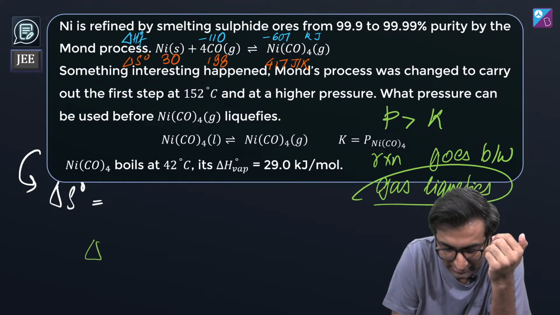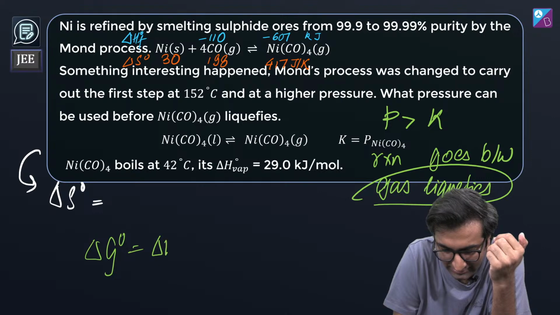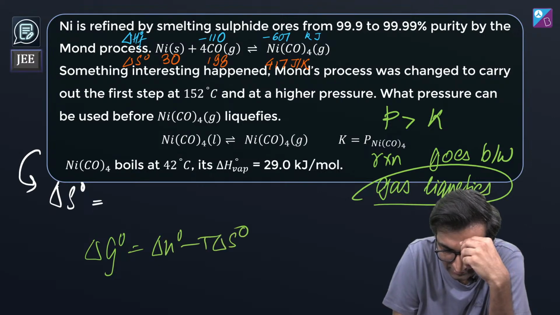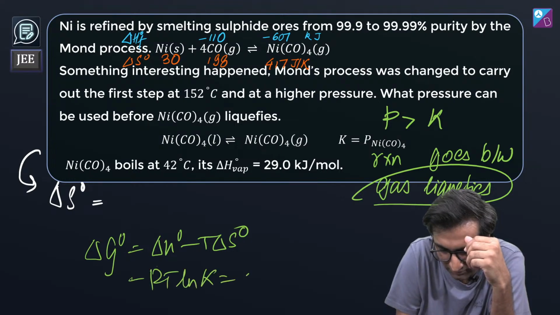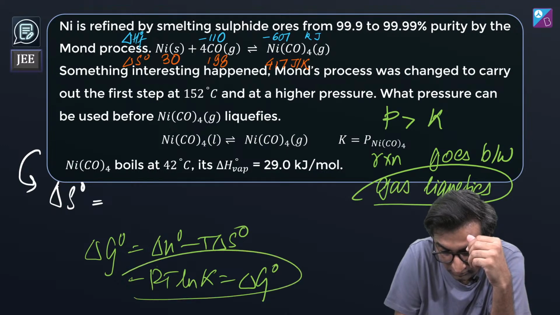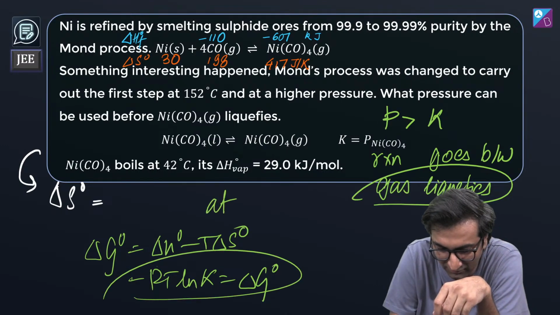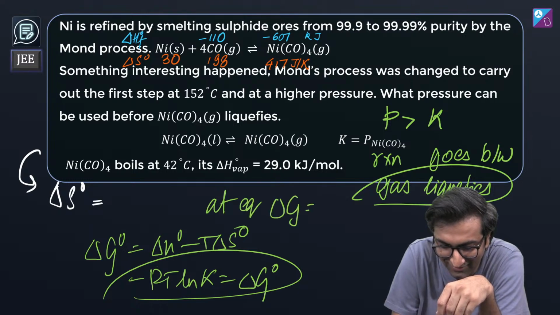Because delta G naught equals delta H naught minus T delta S naught, and from this I can get minus RT ln K, which is going to be equal to delta G naught also. And at equilibrium, yeah.